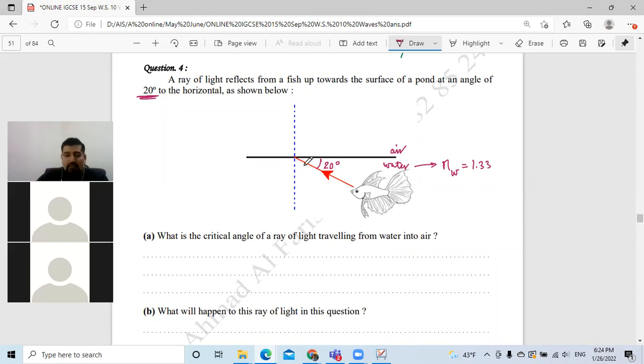What do they ask in part A? What is the critical angle of the ray traveling from water into air? Now, we say that critical angle equals sine inverse of 1 over the refractive index for the medium that causes the total internal reflection, which is the water. So by using the calculator, sine inverse of 1 over 1.33, how much is the answer? Sine inverse of 1 divided by 1.33, and the answer will be how much?